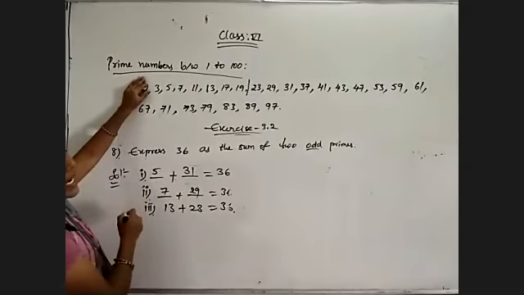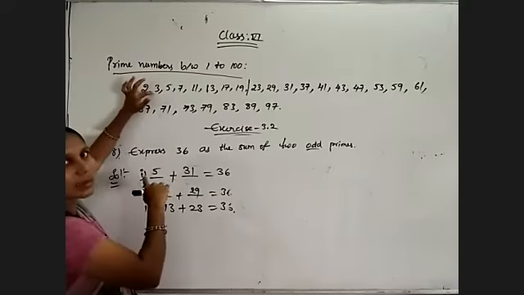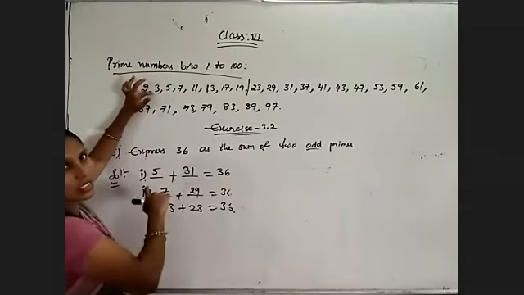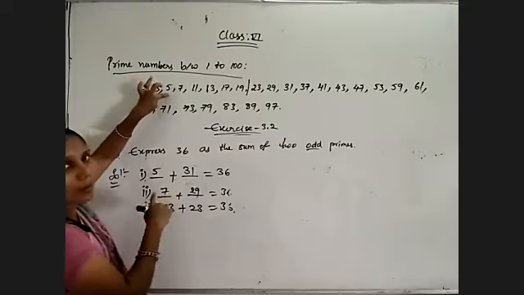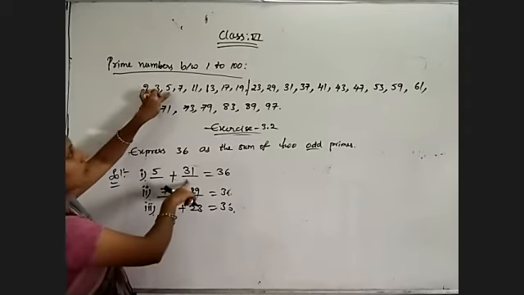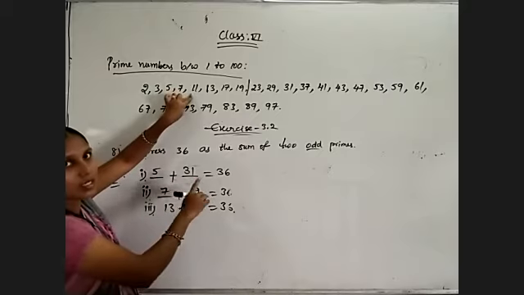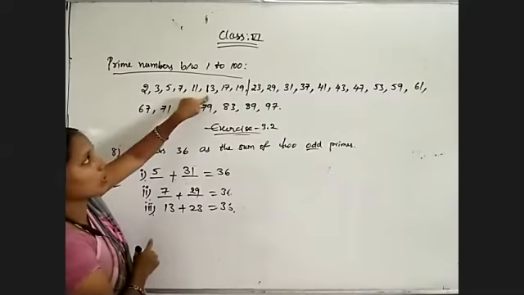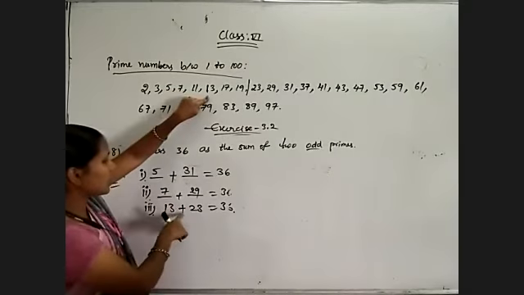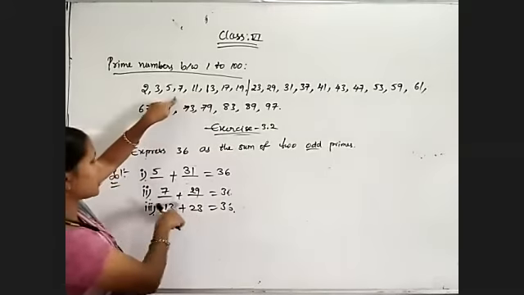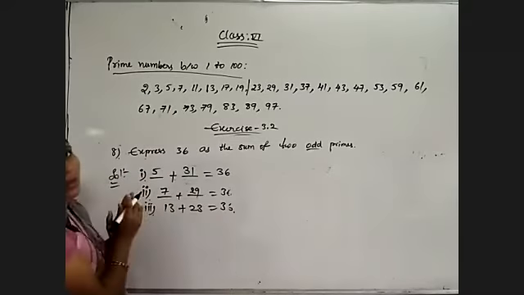So 2 we can't. If I am taking 3, 33 plus 3 is equal to 36, but 33 is not a prime number. 5 plus 31 is equal to 36. If I am taking 11, I will get 25, which is not a prime number. So 11 is impossible. Now coming to 13, 13 plus 23. 7 plus 29. So only these three are the possible pairs.